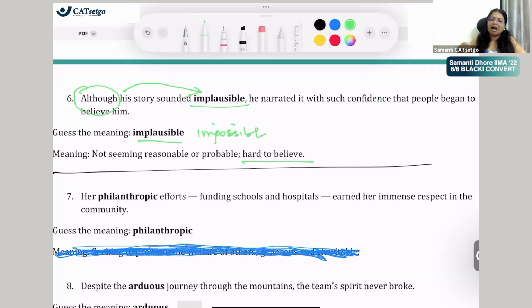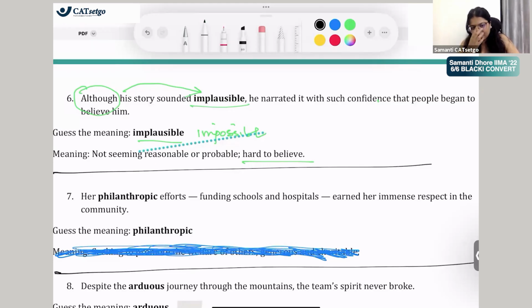Implausible means something that seems like he was faking, totally not possible, very hard to believe, very fake. But still he told it with so much confidence that people felt maybe something like that happened, right? So implausible means something that seemed impossible, improbable, hard to believe. Okay, now do the seventh.